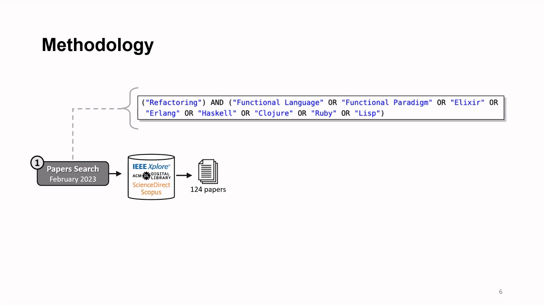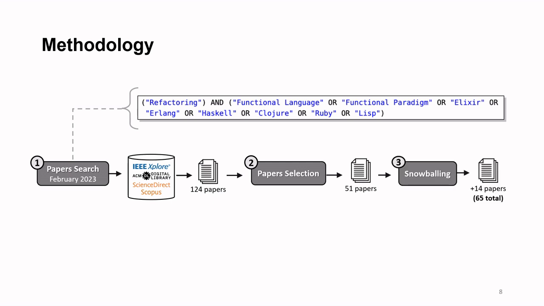First, we proposed a query string by combining the terms refactoring, functional language, functional paradigm, Elixir, and the names of languages that influenced the creation of Elixir. We searched for these combined terms in the abstract of papers available in 4 reputable digital libraries, retrieving 124 of them. The abstracts of each of these papers were reviewed by us, and after removing duplicate or irrelevant papers, we selected 51 of them for a deep examination.